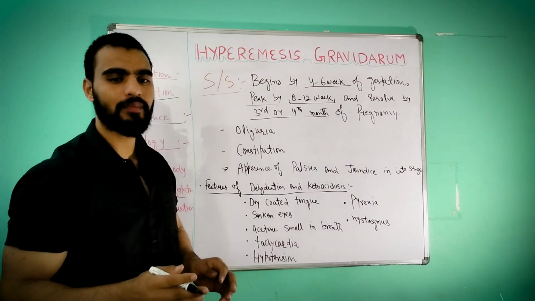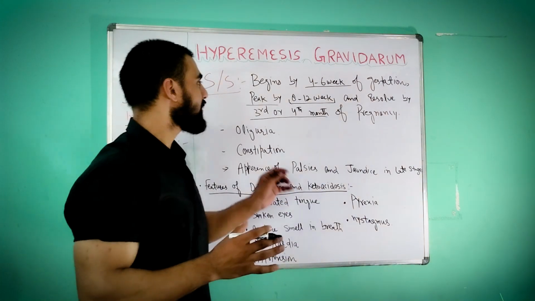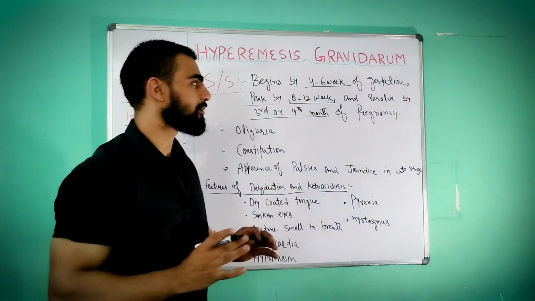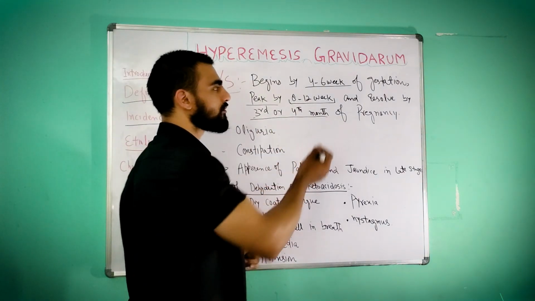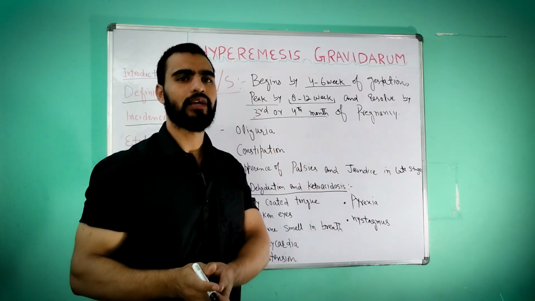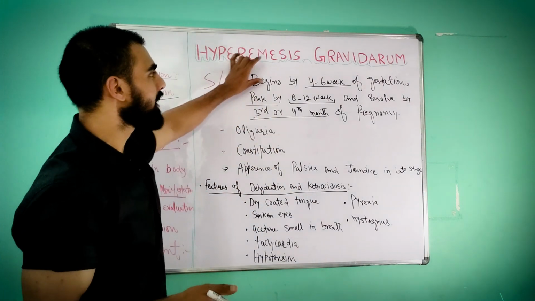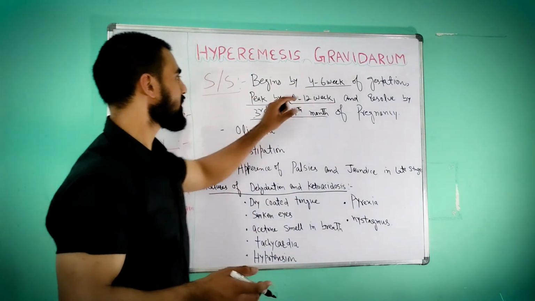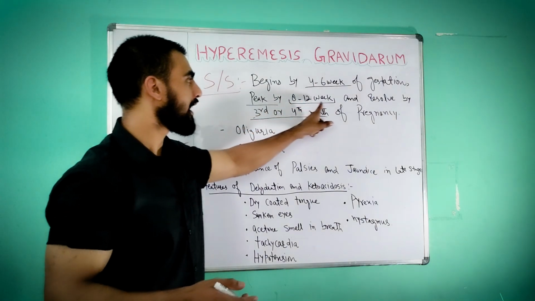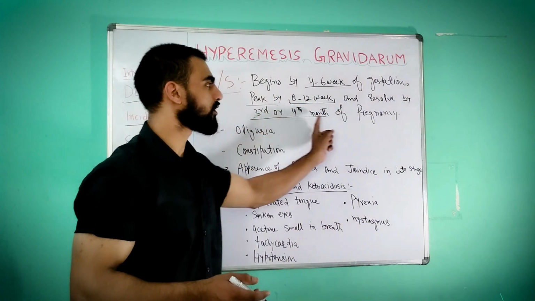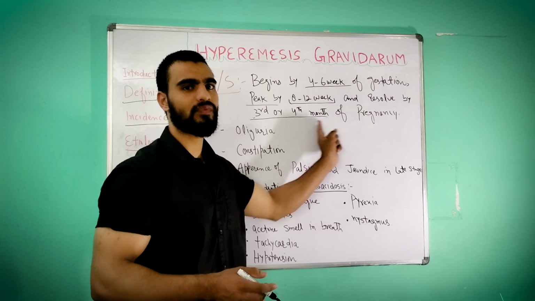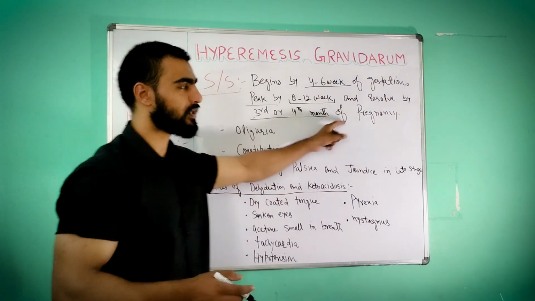That's why we say it occurs in the first trimester. That means in the first trimester only it will go away, it will get resolved.